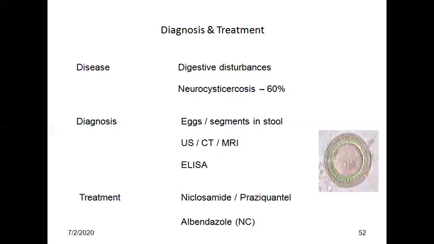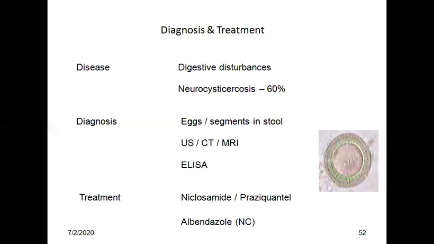Confirmed diagnosis: one absolute criterion, or two major criteria plus one minor criterion and one epidemiological criterion. Probable diagnosis: one major criterion plus two minor criteria, or one major criterion plus one minor criterion plus one epidemiological criterion, or three minor criteria plus an epidemiological criterion. So this is the Del Brutto diagnostic criteria.